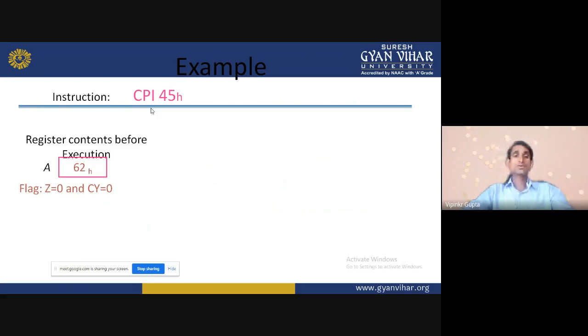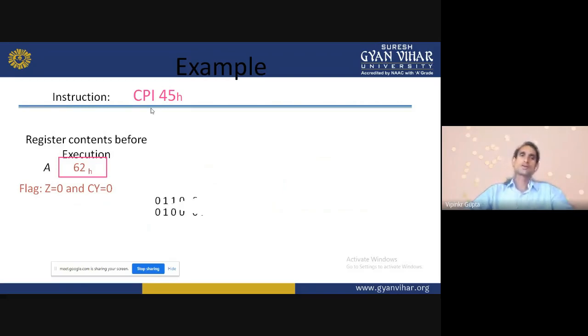In that, the zero flag and carry flag also change. Compare has three instructions we are using: CMP R, where R is any register; CMP M, that is memory; and CPI data, 8 bit. So only the zero flag and carry flag are affected.